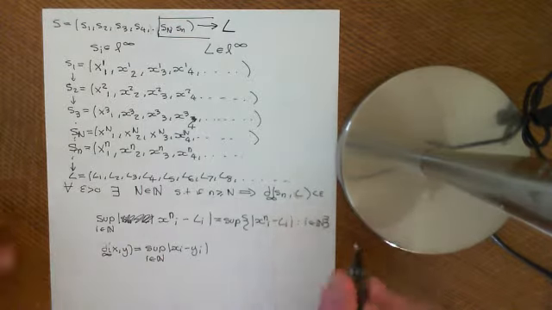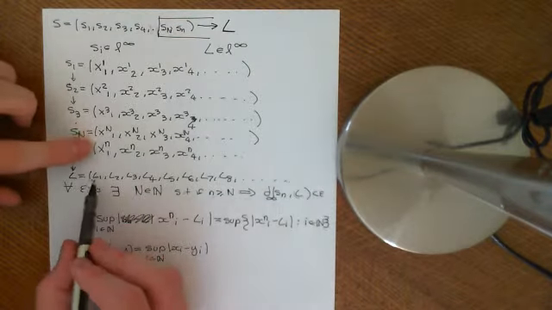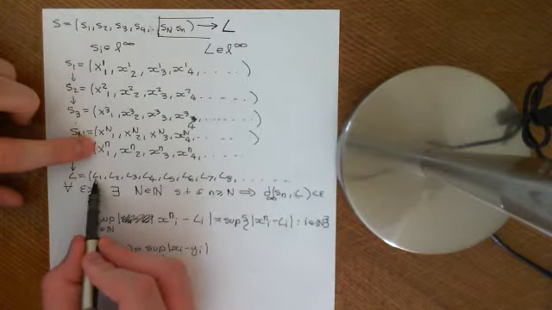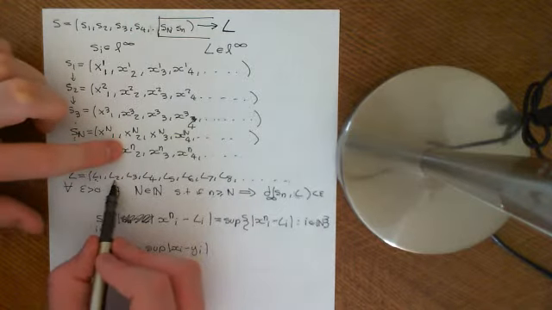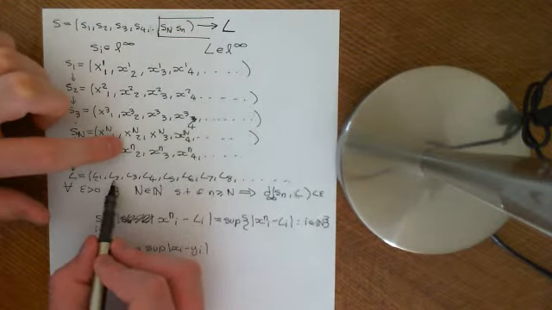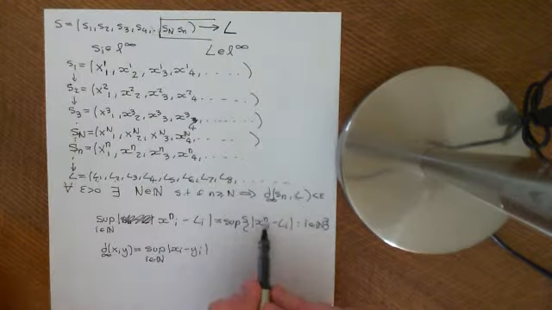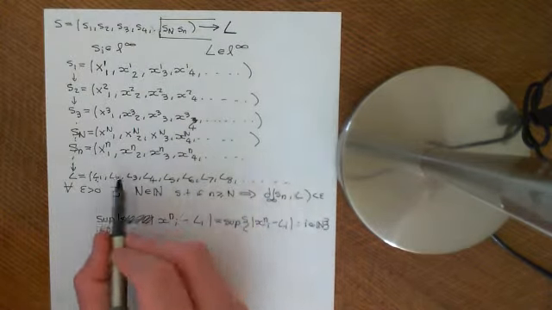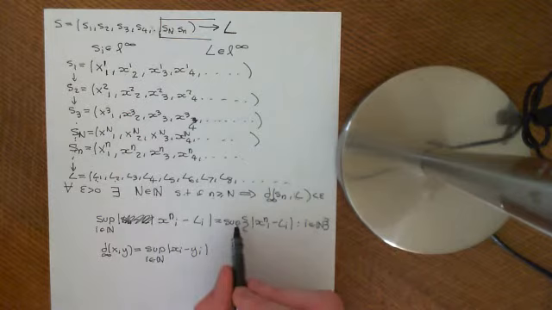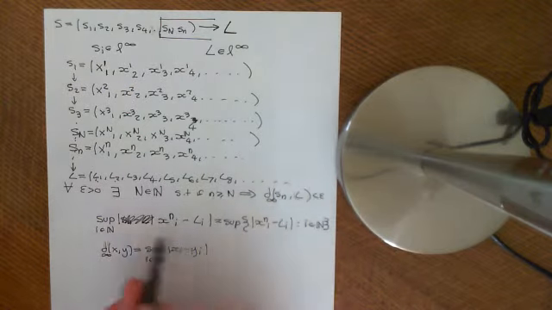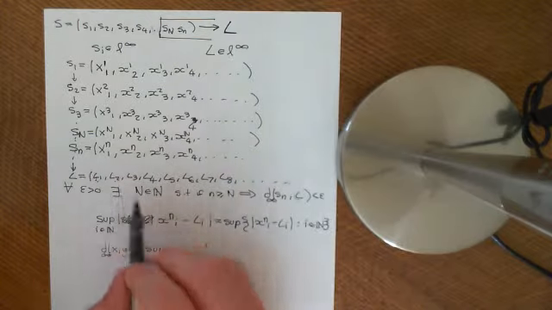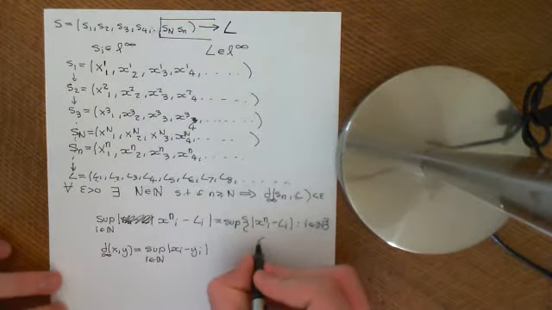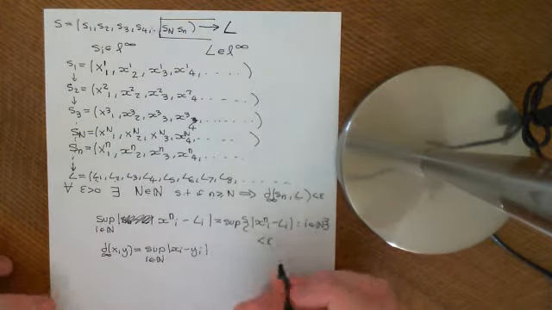So basically what you do is you go along this sequence, you take the modulus of the difference between each one of these terms. You start off with the first terms, you take the modulus, put that in the set. You then go along to the second one, take the modulus of the difference between them, put that into this set, and go on through every single term, and then you take the supremum of that set. That is what we mean by the distance between this sequence Sn and this sequence L. And we're basically saying that that is less than epsilon.